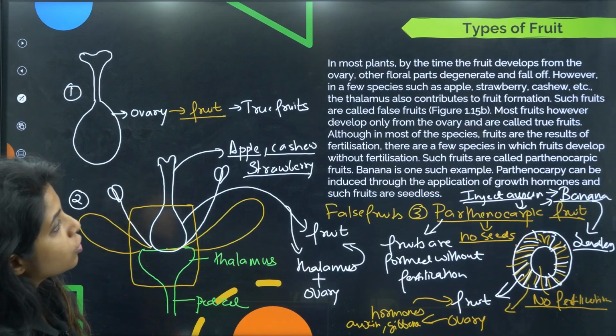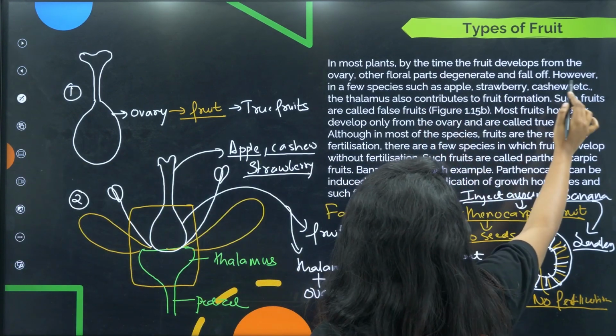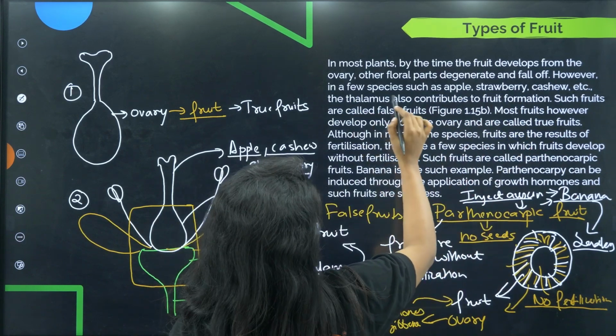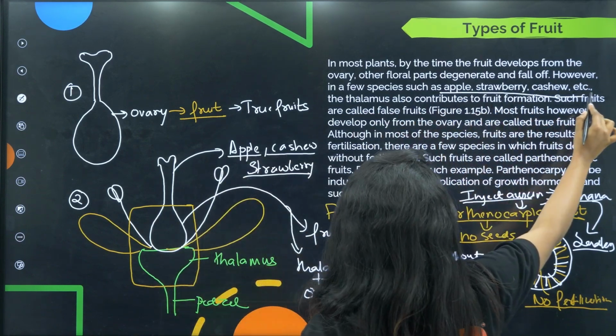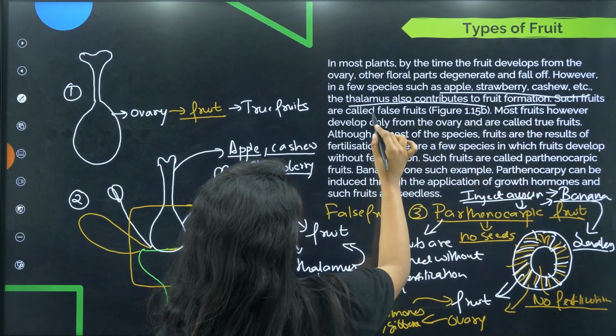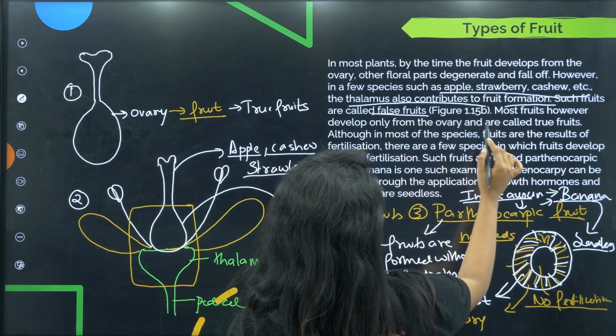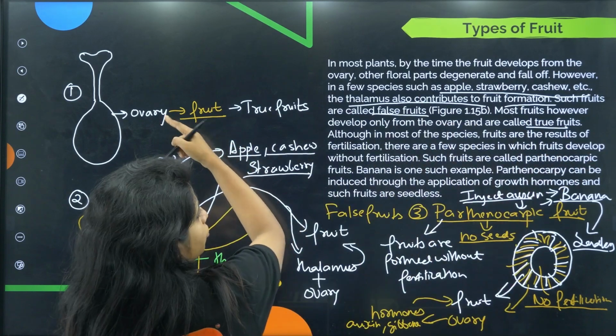In most plants, by the time the fruit develops from the ovary, other floral parts degenerate or fall off. However, in a few species such as apple, strawberry and cashew, the thalamus also contributes to fruit formation. Such fruits are known as false fruits. Most fruits, however, develop only from the ovary and are known as true fruits.